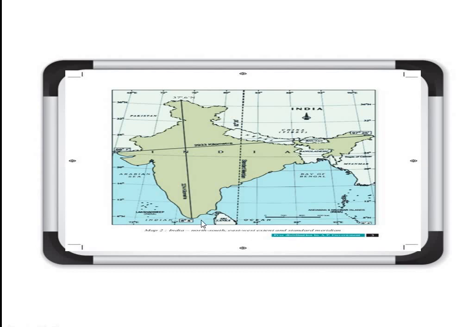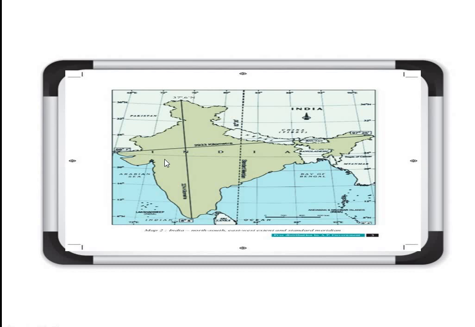So the latitudes are 8 degree 4 minute to 37 degree 6 minute north. Clear? This is our latitudinal extent. And the longitudes are 68 degree 7 minute to 97 degree 25 minute. These lines are longitudes.